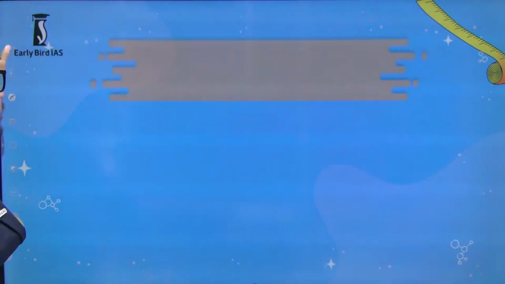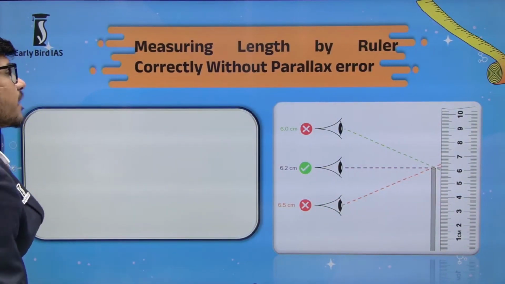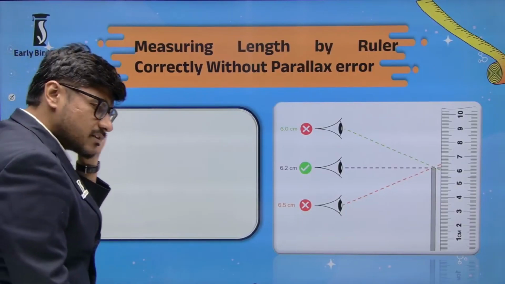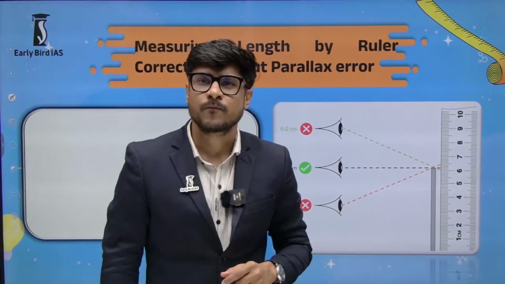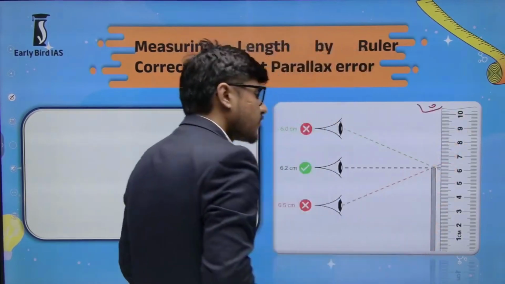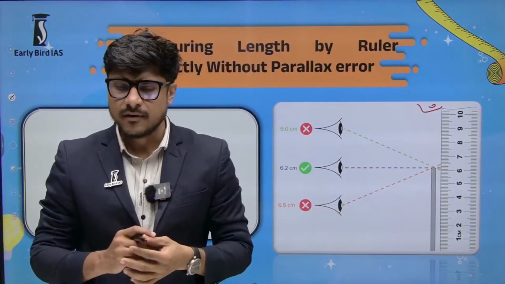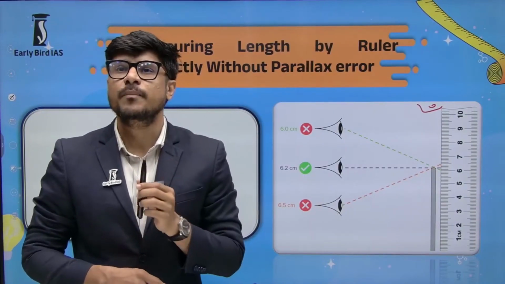Devices. Let us see various devices. Measuring the length by ruler correctly without parallax error. Let me give you one interesting experiment. You all have this ruler. Do one thing. Try to measure anything, for example, take your ball pen or your pencil.